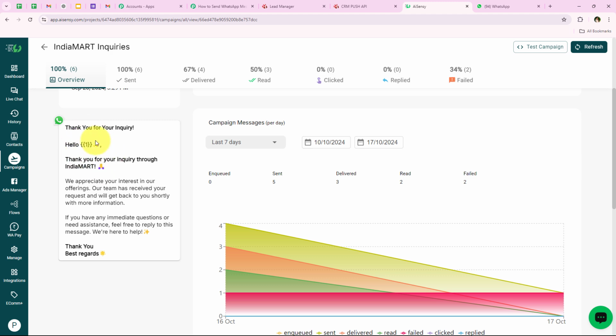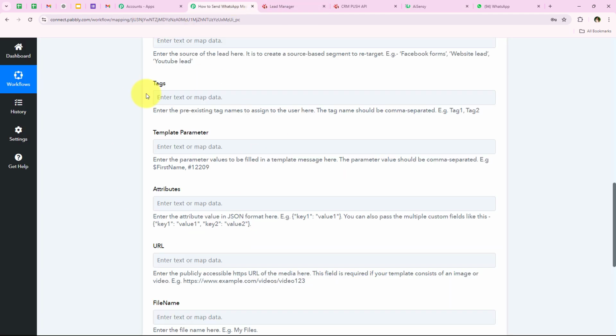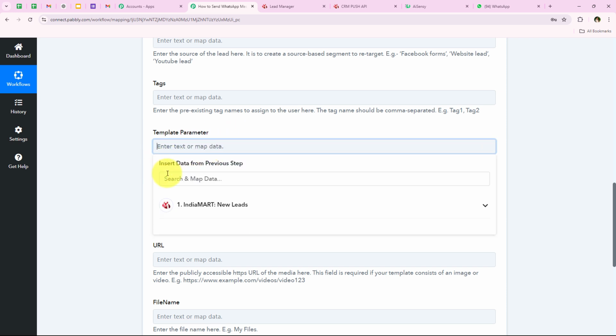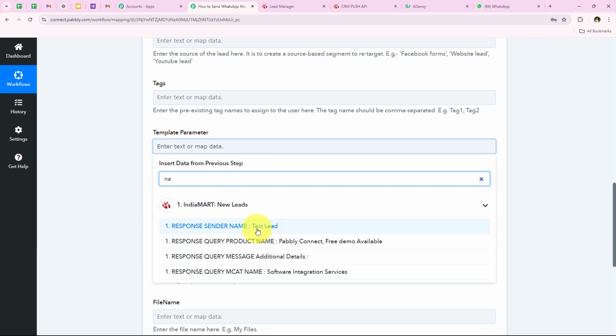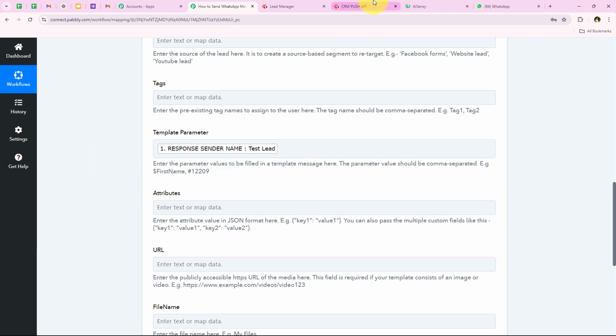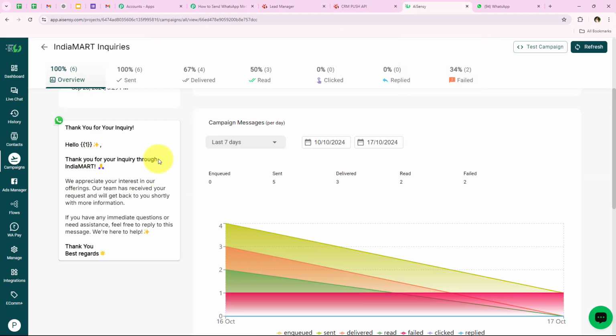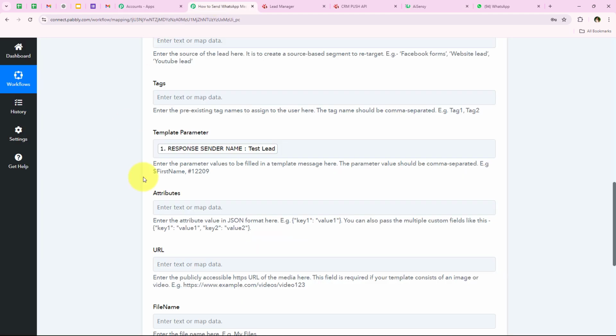I've kept this one as a variable right over here, and we are going to map the value of this one in our workflow under the template parameter section. So I'm going to look for name again from my previous response, and as you can see, test lead, so we are going to map it. So over here you can see that I have only a single template parameter in my template. That's why I've mapped the one only.